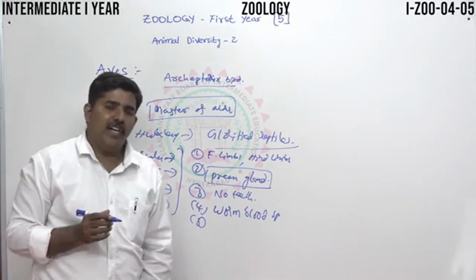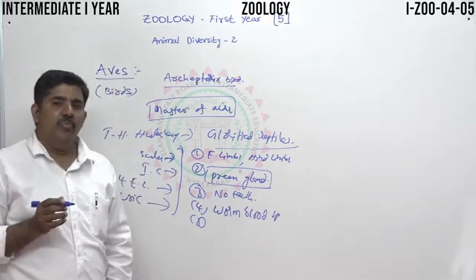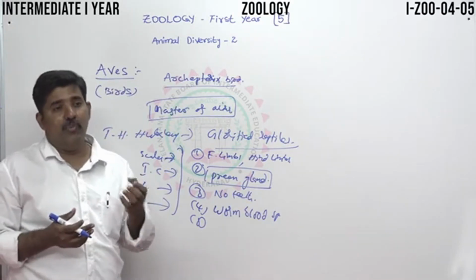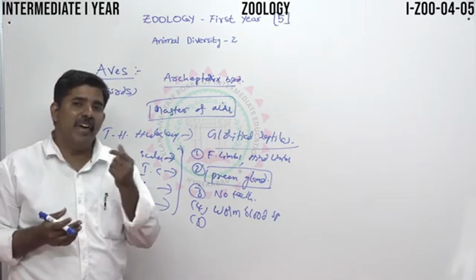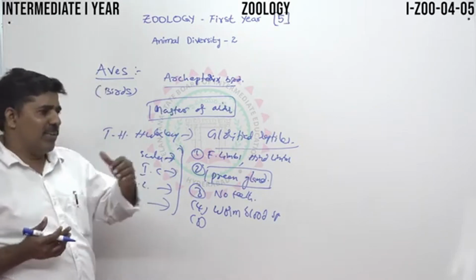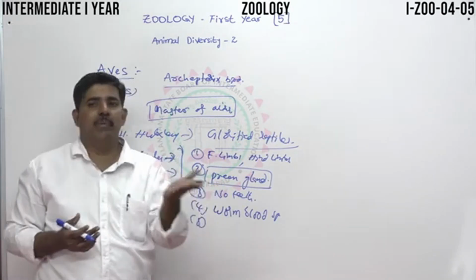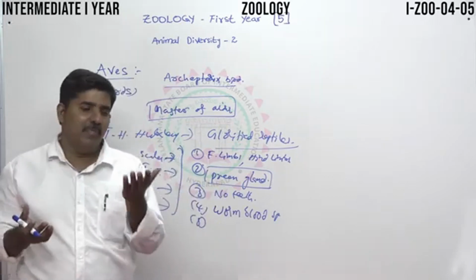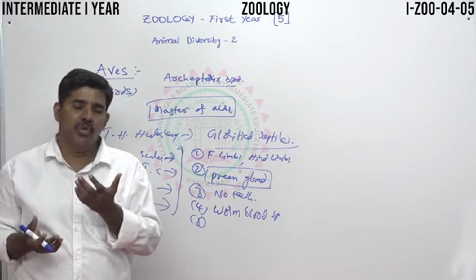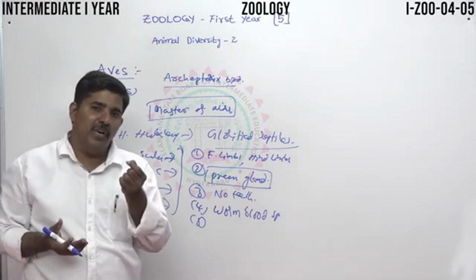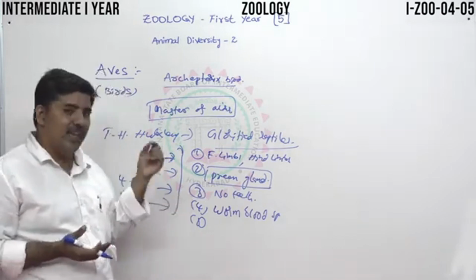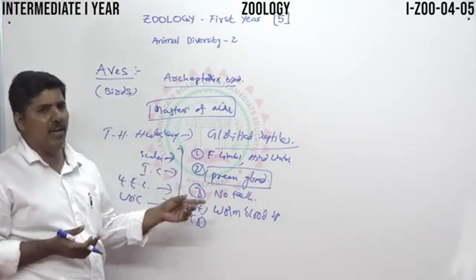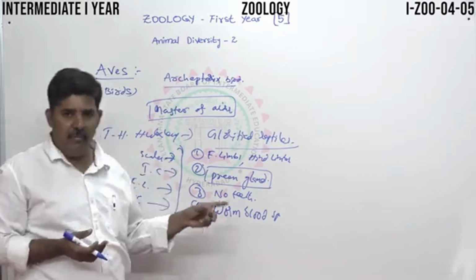Then the endoskeleton part. The endoskeleton area is covered with bones. There is a bony structure, and this bony structure is called pneumatic bones. We can observe that the bones of Aves and mammals are different. Why? Because the body must be very light. The endoskeleton bones of birds contain pneumatic bones. That is called pneumatic bones, and this is one of the most important characters for flying adaptation.